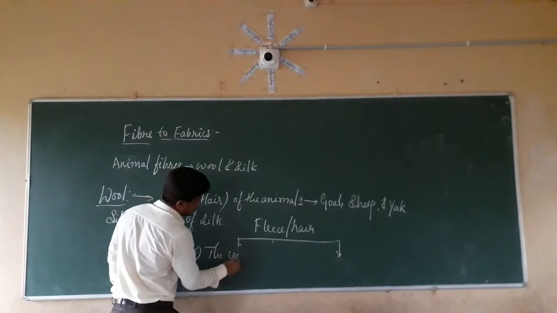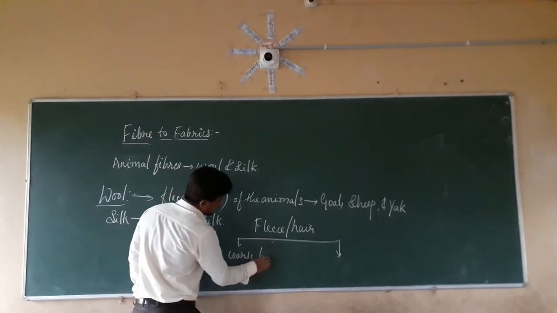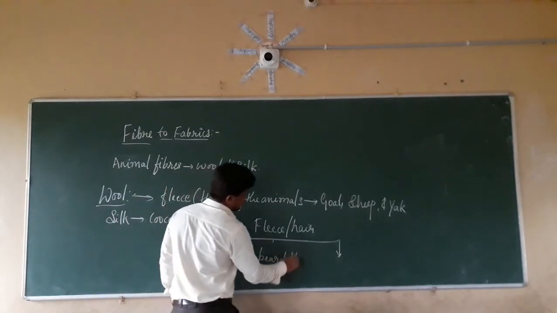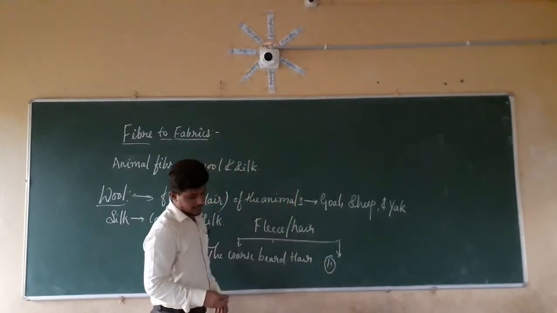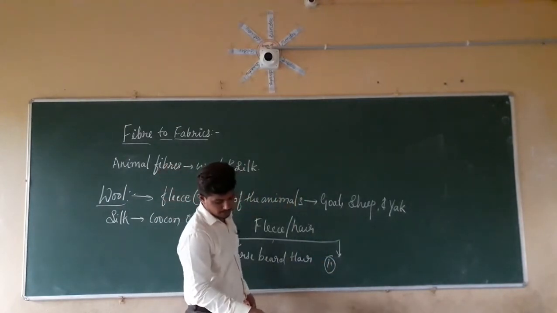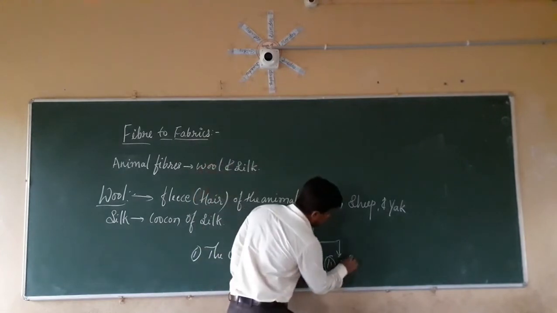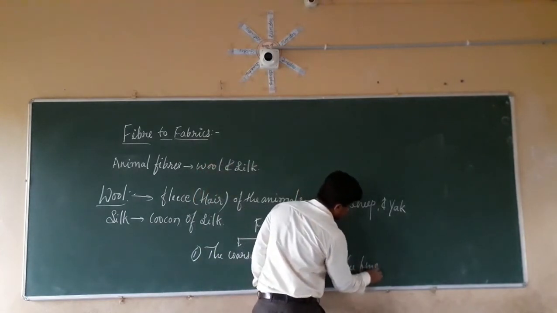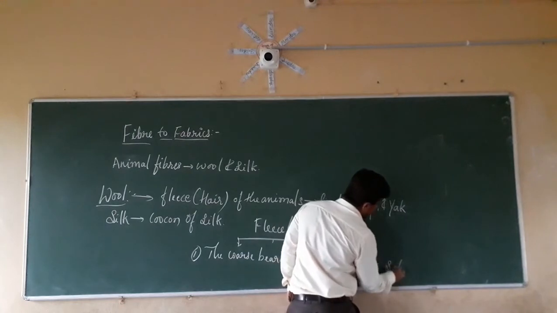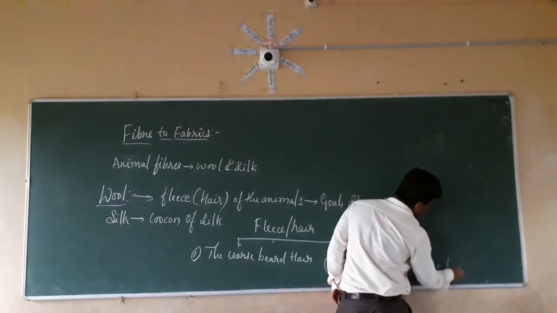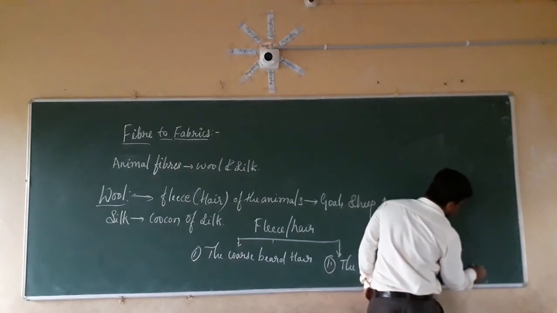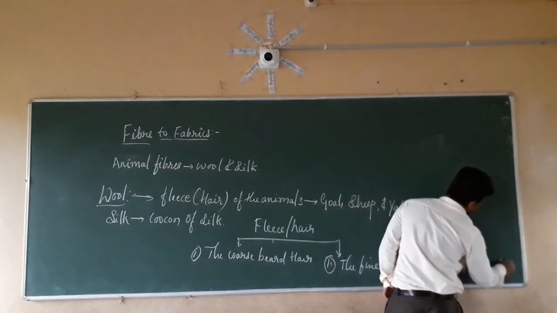The second one is the fine, soft underhair present next to the skin.